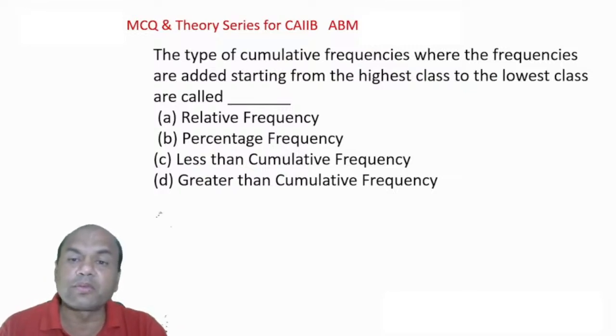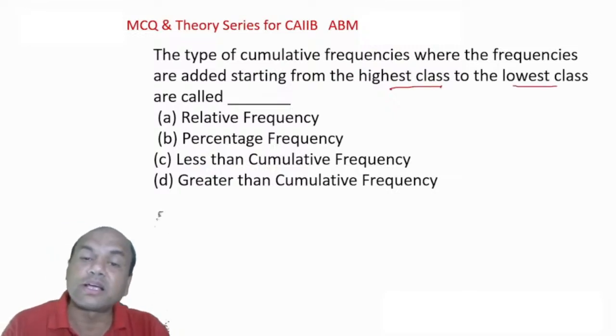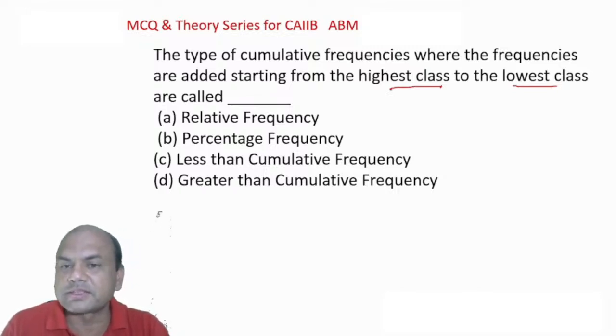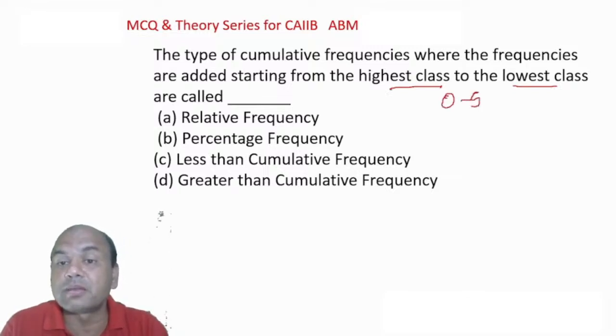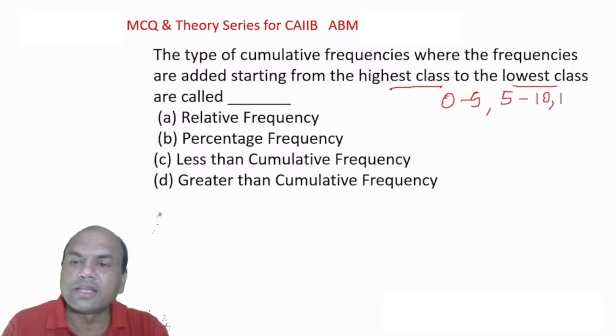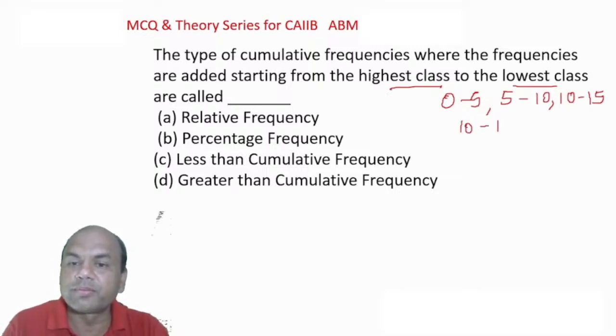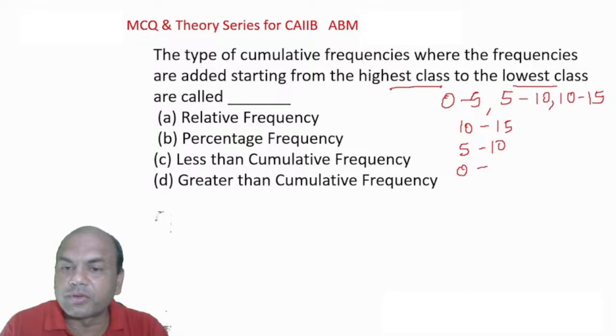The type of cumulative frequency, where the frequencies are added starting from the highest class to the lowest class, is called as highest to lowest. Now what do you mean by this? Suppose the classes are, let me make it simple, 0 to 5, 5 to 10, 10 to 15. Now suppose I arrange them in this way: 10 to 15, then below 5 to 10, then below 0 to 5. If I go in this way, it is called as what?